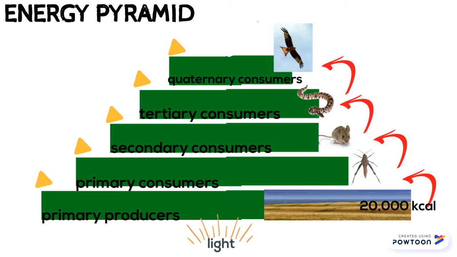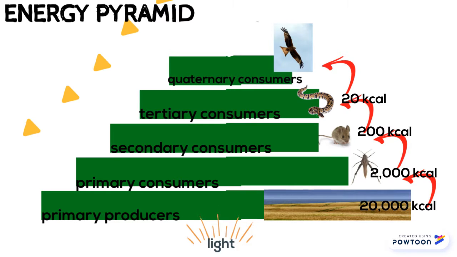Looking at this pyramid, you can see that 10% of the energy at 20,000 kcal gets transferred. Then 2,000, 200, 20, and 2. You can also see that the energy is released mainly as heat in cellular respiration. Also, energy is not used because it is excreted through waste.